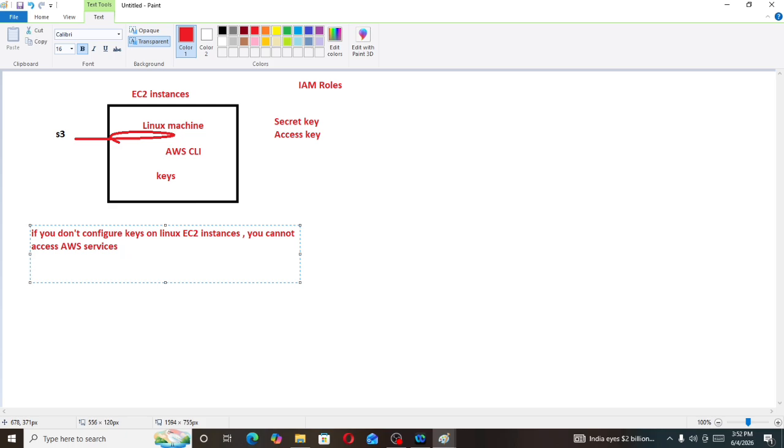But if you do configure keys on the Linux EC2 instance, the keys are stored locally on the instance, which is not safe and not secure.